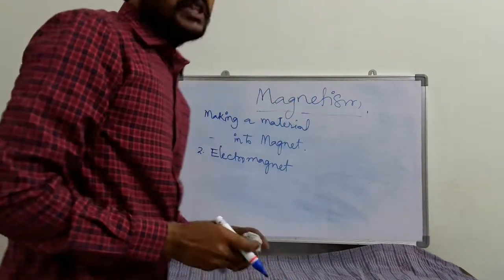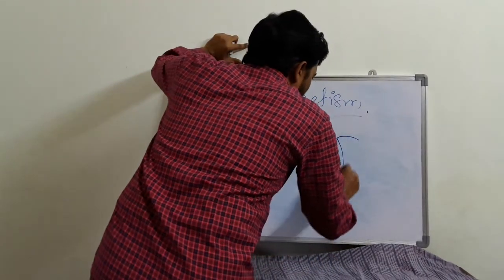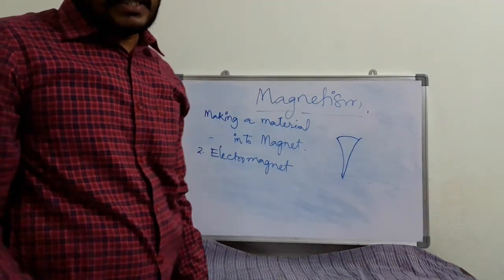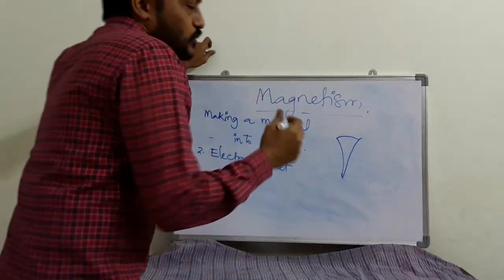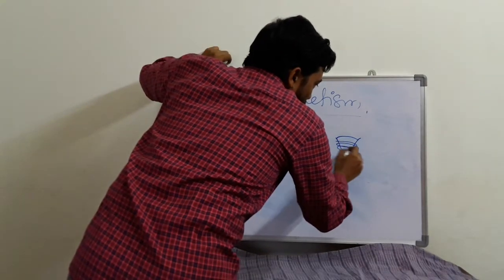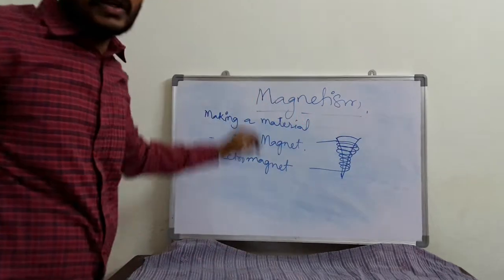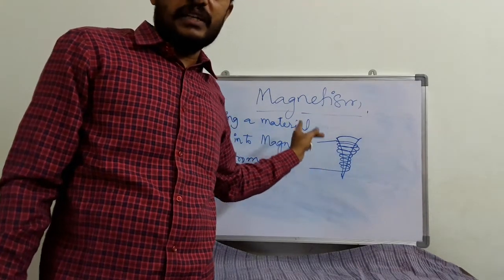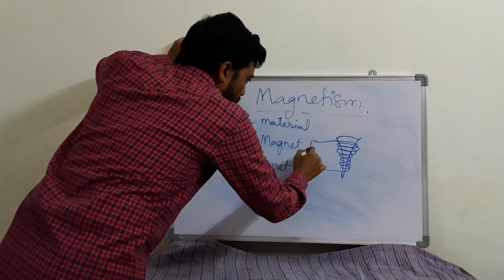So for example, with me one iron nail is there. This is an iron nail. Now this iron nail is going to become like a magnet. So what I have to do is, I have to take a copper wire. Okay. So I have to make a number of turns. Okay. And the ends of this wire should be connected to a battery.